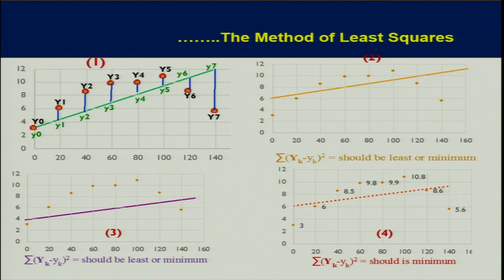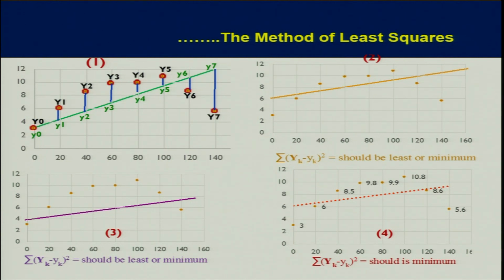So see, in this case, picture 1, picture 2, 3 and 4. In 2, 3, 4, I have drawn these lines randomly. In number 1, it is the best fit. You can see the black one is y1, y2, y3 and data points are given in red color. And then you have one green line, this is the best fit line, and y0, small y1, y2, small y3, y4 in green.